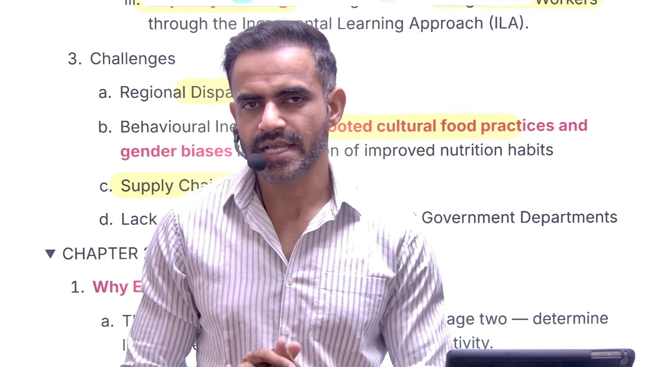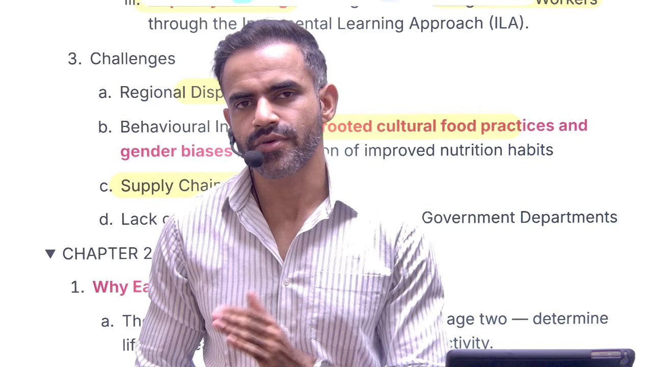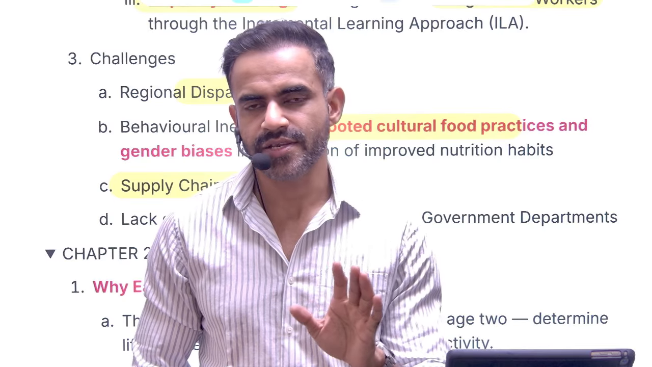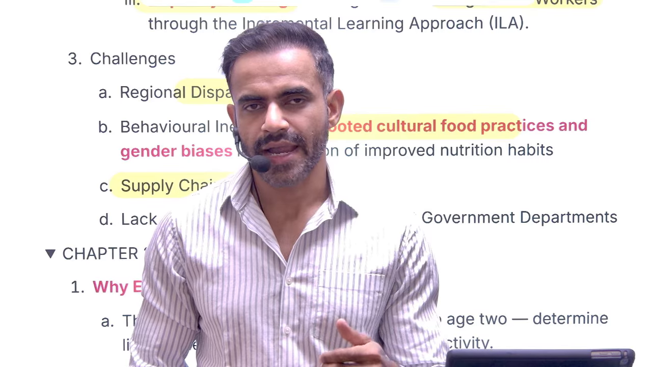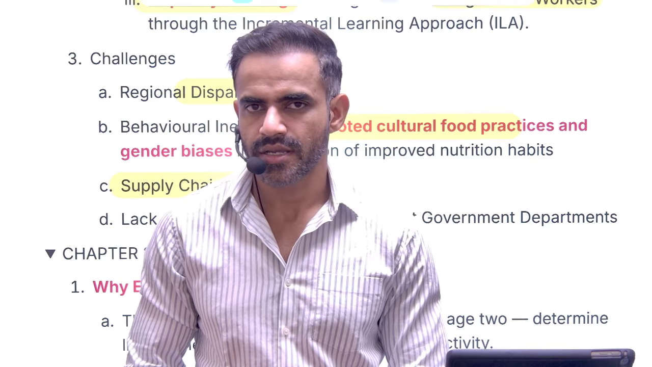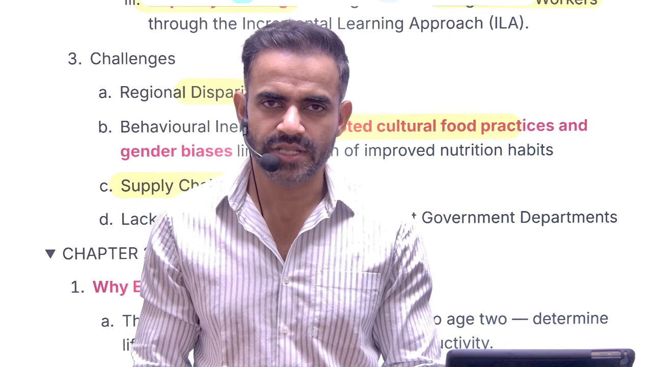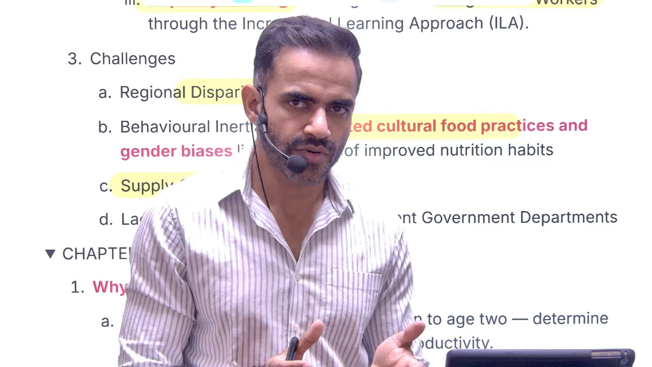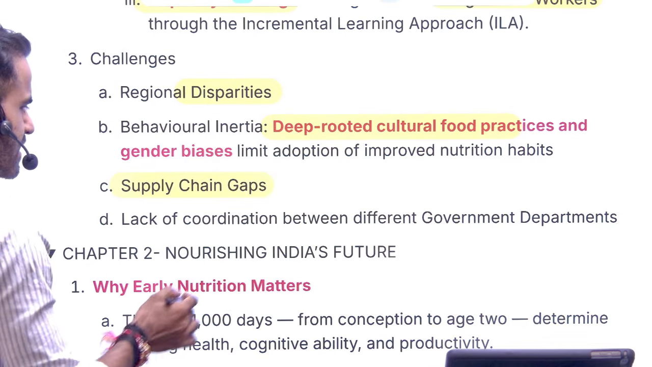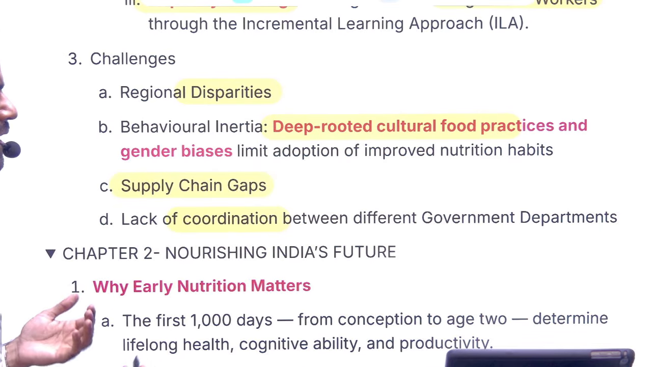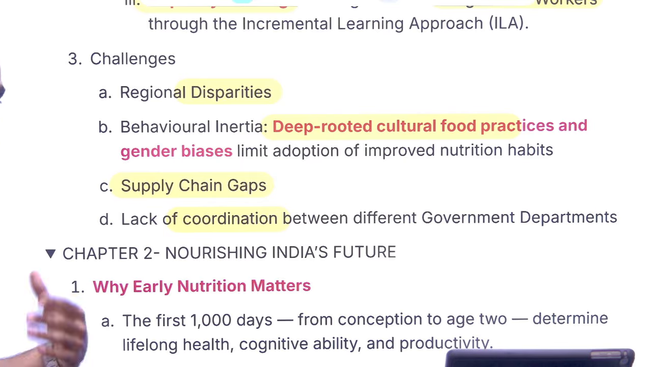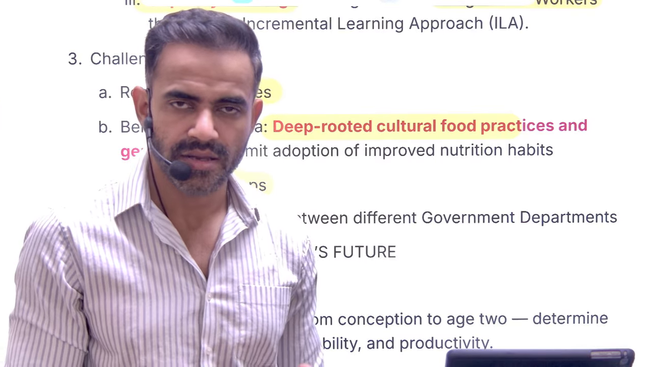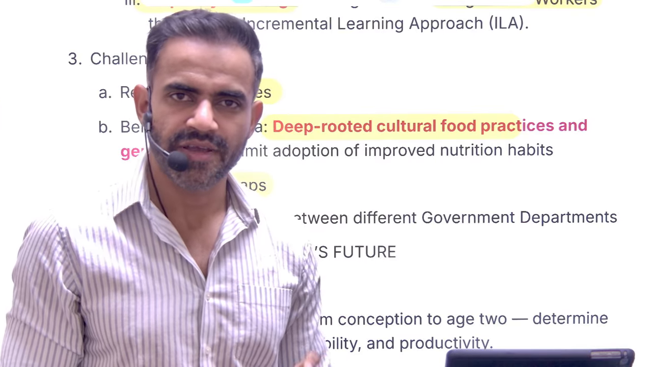Another problem is that through NFSA, the National Food Security Act, the government provides rice and wheat to the population at a very subsidized rate. Therefore, people tend to consume more of these items, and that's why other items are kind of ignored. That is another issue, and there is a lack of coordination among different departments and ministries. So these are some of the challenges. With this, the first chapter of this Kurukshetra magazine, October 2025, is over.